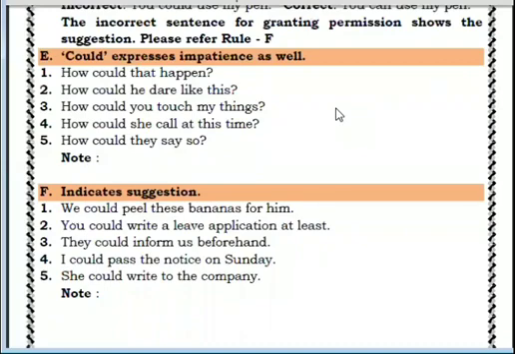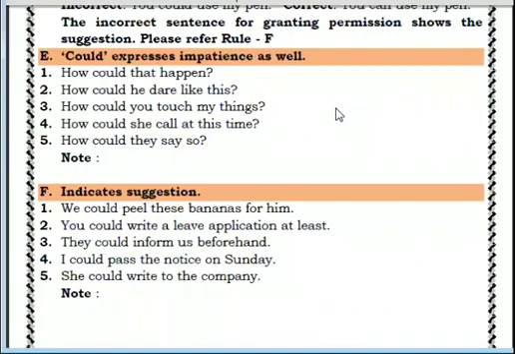Here also somebody touched your things and now you became impatient, you want to do something. Might be you want to punish him or you want to take revenge or whatever is the possibility, but you are not able to control your feelings. So you will speak the similar sentence. How could you touch my things? And you see here one thing, whenever you are expressing impatience, these are similar kinds of sentences starting with how could.